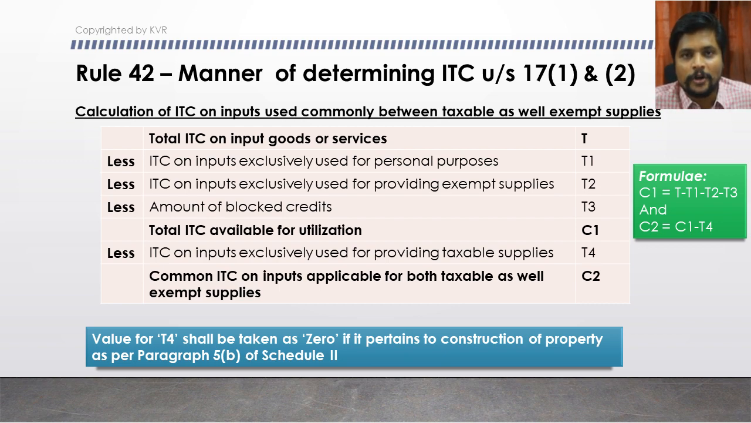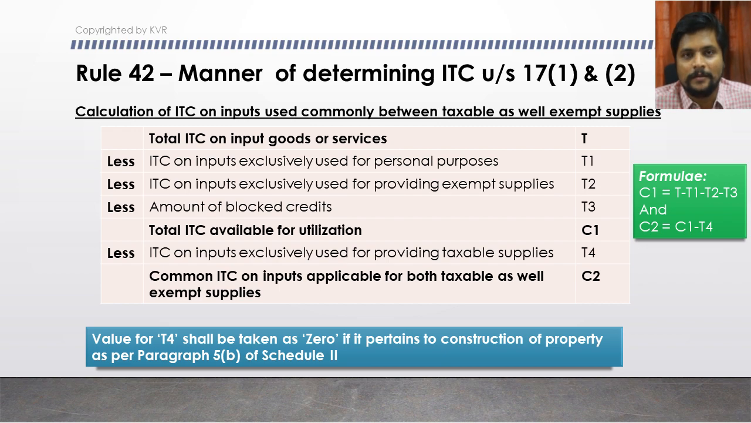On that amount you have to first deduct the input tax credit on the inputs that are exclusively used for personal purposes. When you take the first line item, the entire input tax credit, you have to take it entire, whether it is exclusively used for taxable supplies or exclusively used for business purpose, or whether it is commonly used between these two. That is not relevant here. You have to take the entire credit.